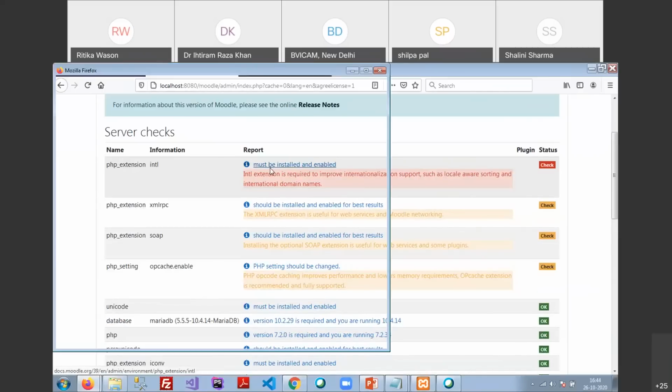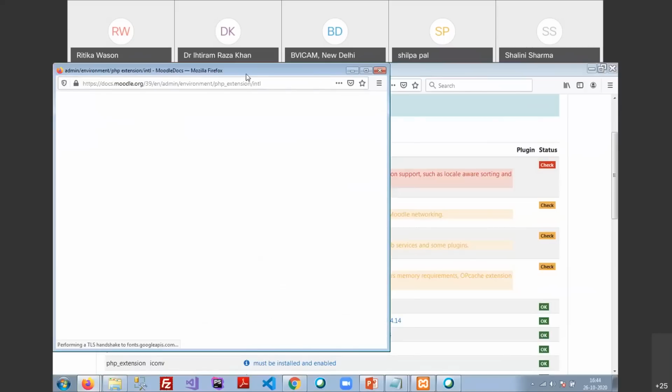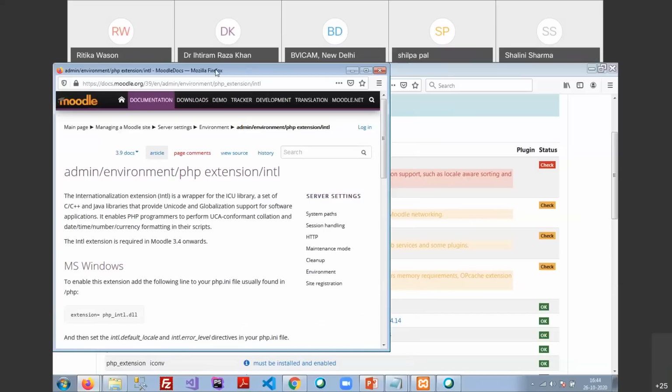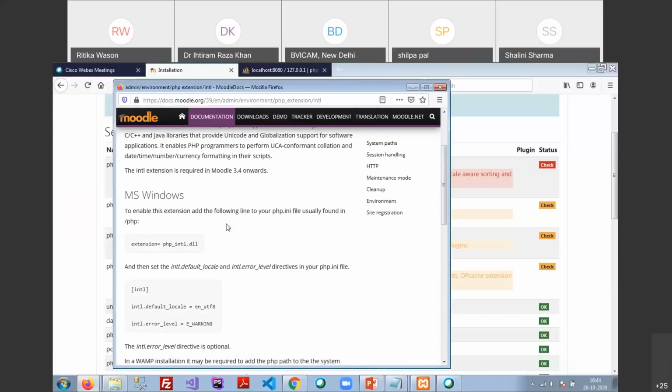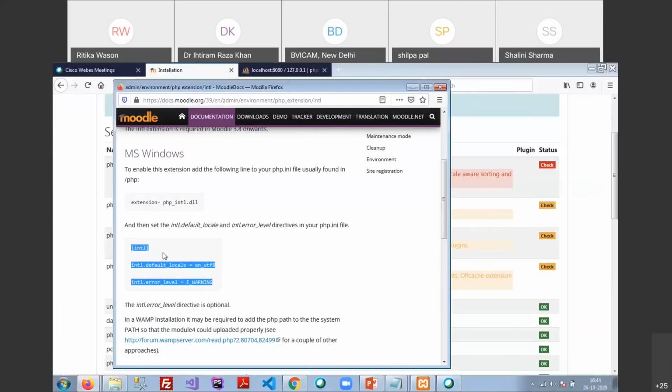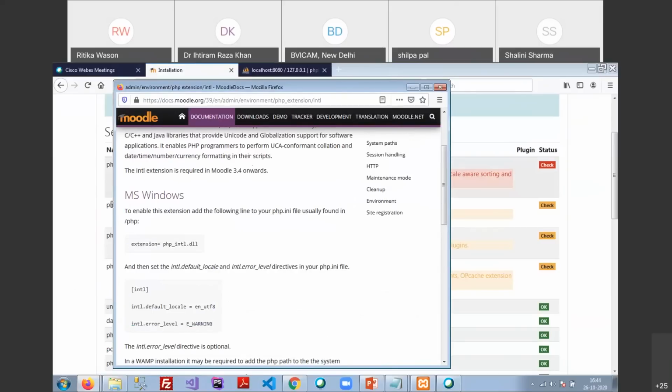Click on must be installed, and just click on the next link, that is, must be installed and enabled. Once you click this one, you are able to see the changes required by Moodle. These changes are required, and you can just check it out. To enable this extension, add the following line to your php.ini file, usually found in PHP.